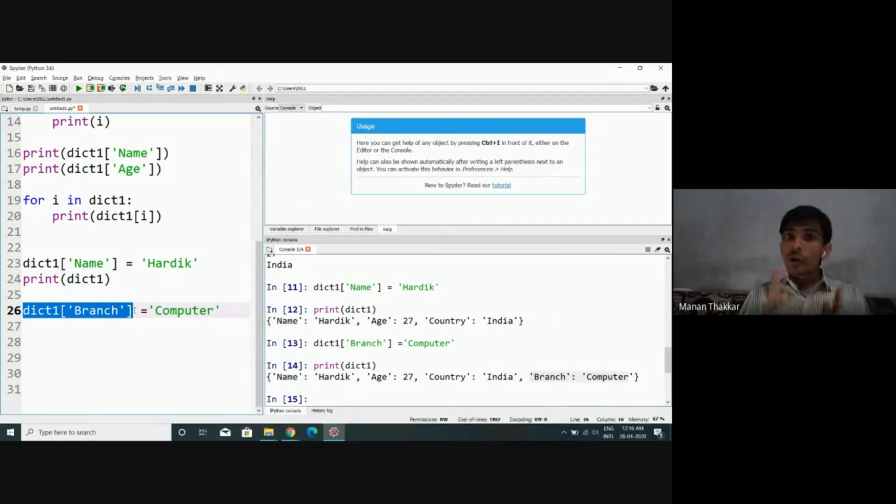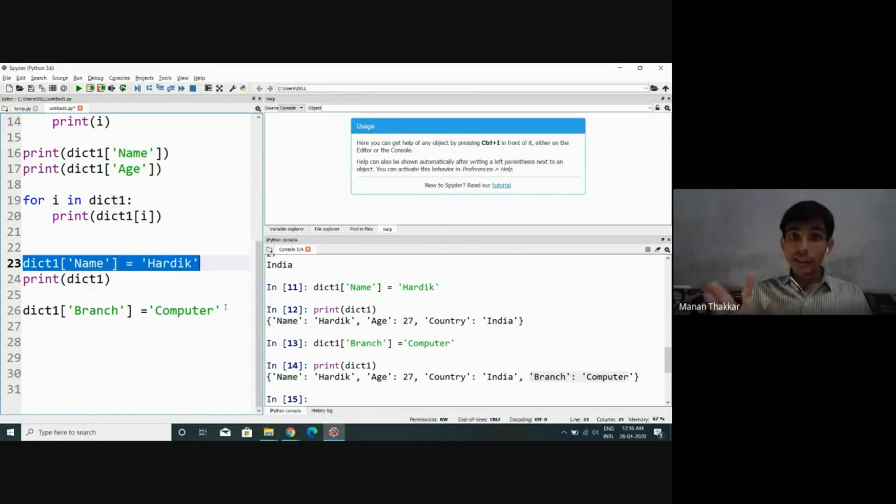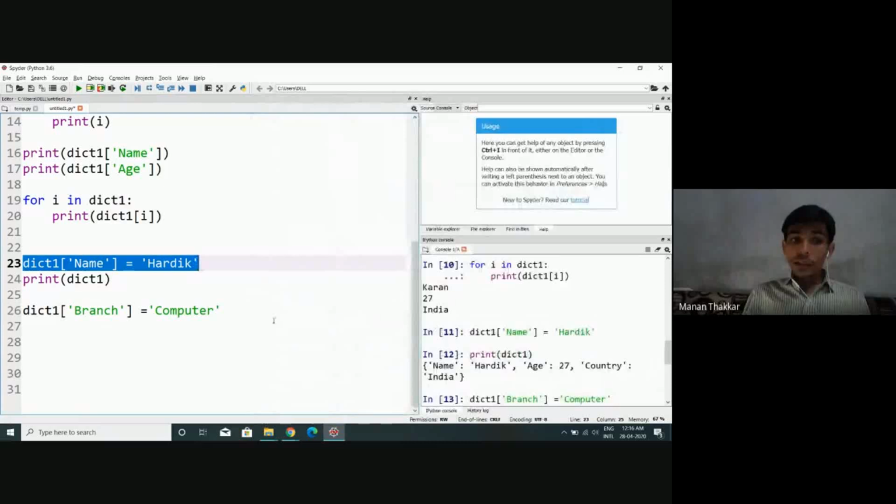So branch got inserted as a new key with value computer. So this can be treated as an insertion operation in case of dictionary, whereas the other can be considered an updation operation. All right, let me just show you one more thing.